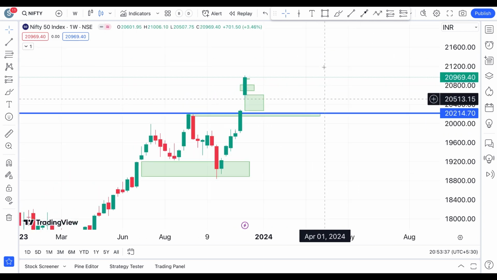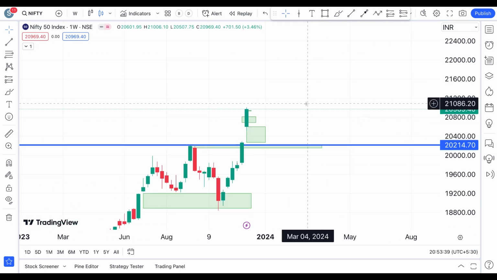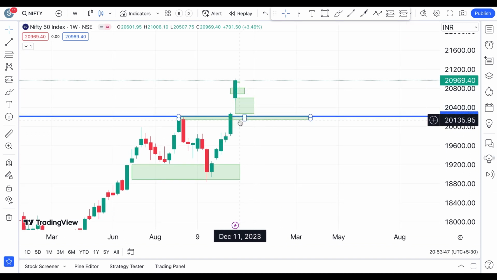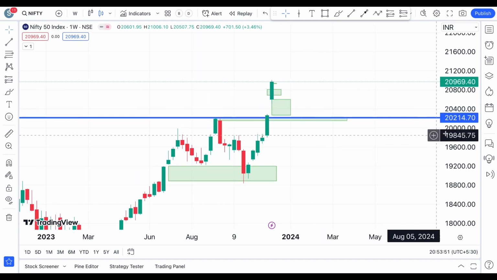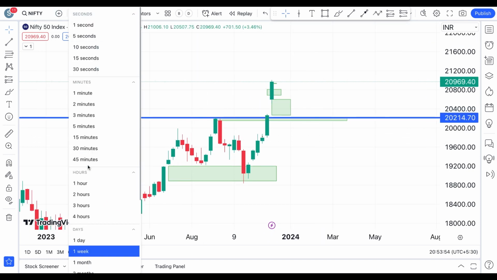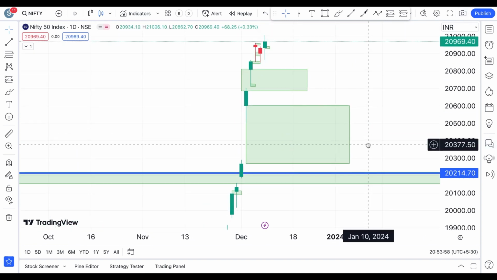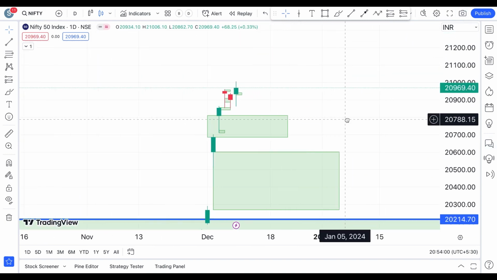So if it is going towards the upside, the 21,000 level is of course a pretty important level for the Nifty. And this is on a weekly chart. But if it is coming down, all these areas marked from our intraday, weekly and monthly charts are going to act as support levels for the Nifty. So let's check how the Nifty has given us a candle to watch on a daily time frame.